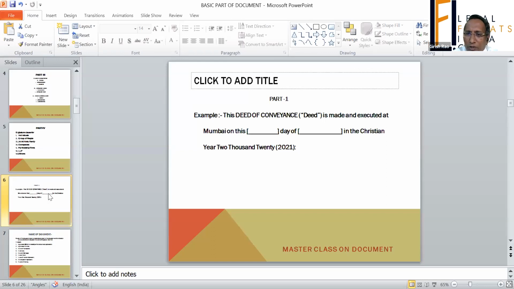This is just a sample I have shown. I want to explain further the significance of all those things. As explained, deed of conveyance is a name which is given, so it will depend upon what kind of document it is. It's an indication of the object of the document.